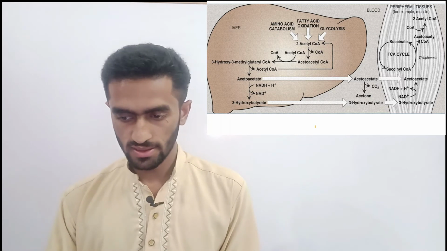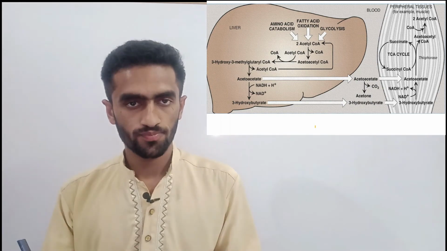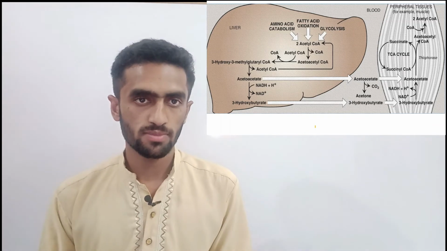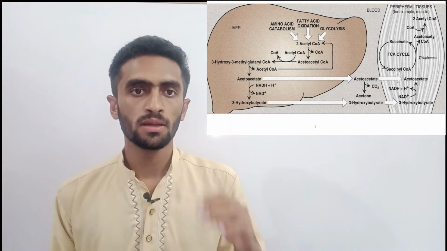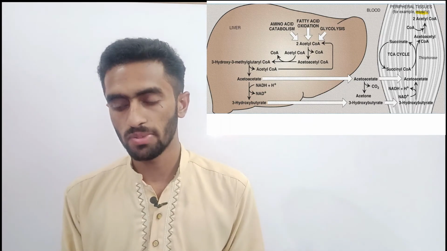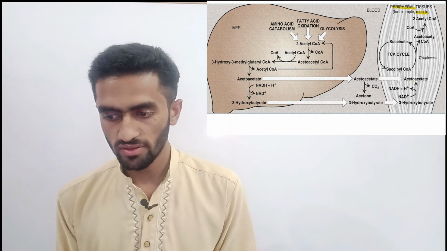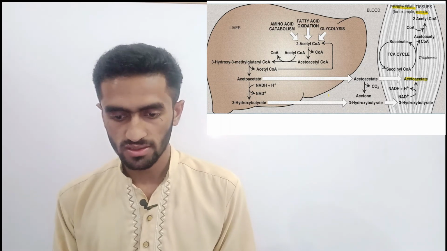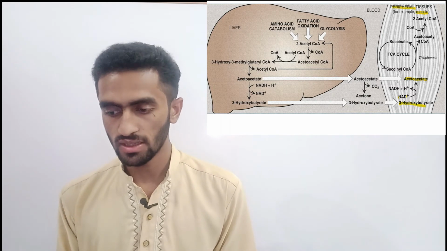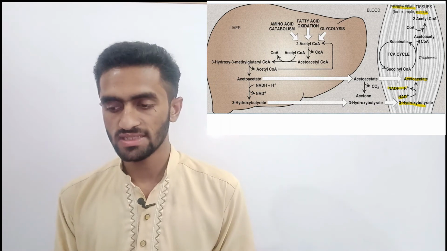Now another important concept: the liver makes ketone bodies, but they are used in extrahepatic tissue, meaning they are not utilized by the liver. Extrahepatic may be the brain, a muscle, or any other peripheral tissue. So now acetoacetate or 3-hydroxybutyrate comes into our muscle. They provide NAD to convert to NADH.